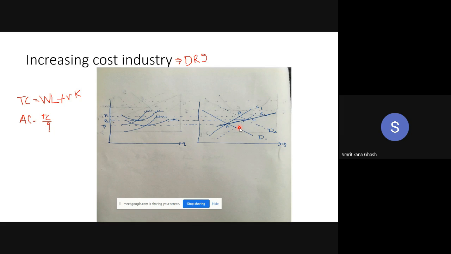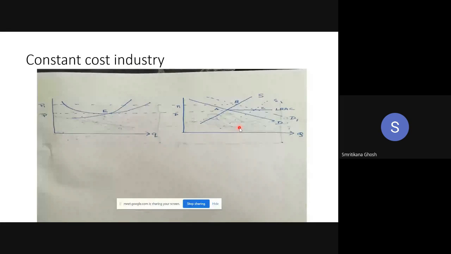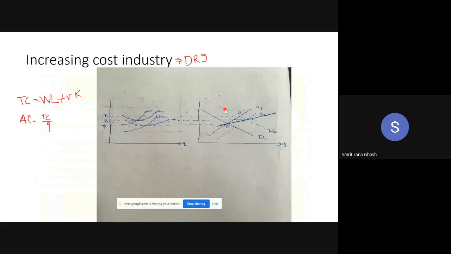This is the industry supply curve, so more firms are entering, and that is encouraging the industry supply curve to shift to the right. So two opposite forces are working on the supply curve so that ultimately it will shift to the right, but not to that extent as it was in case of CRS. In case of CRS, the shifts are the same. In case of DRS, it is not.